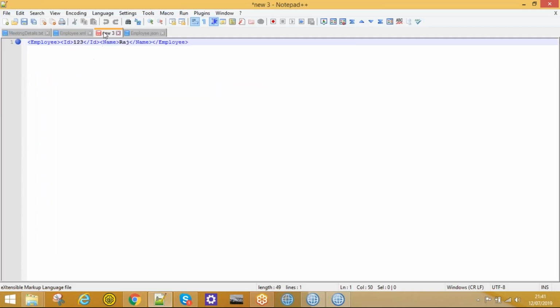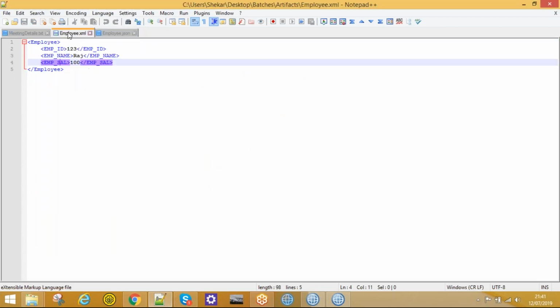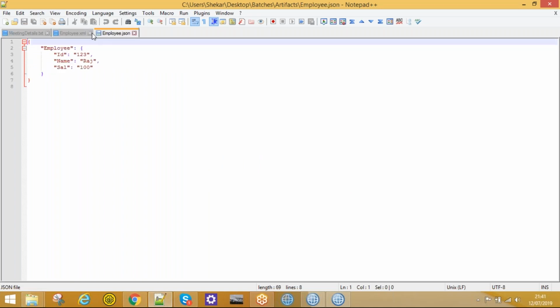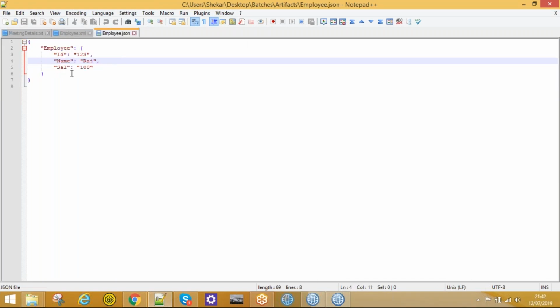See, this is my XML. It has one root element, employee, and three child elements: ID, name, salary. I would like to transform this XML message into JSON, with employee as an object and these child elements: ID, name, salary. I would like to transform this XML to the corresponding JSON data. This is my requirement now.